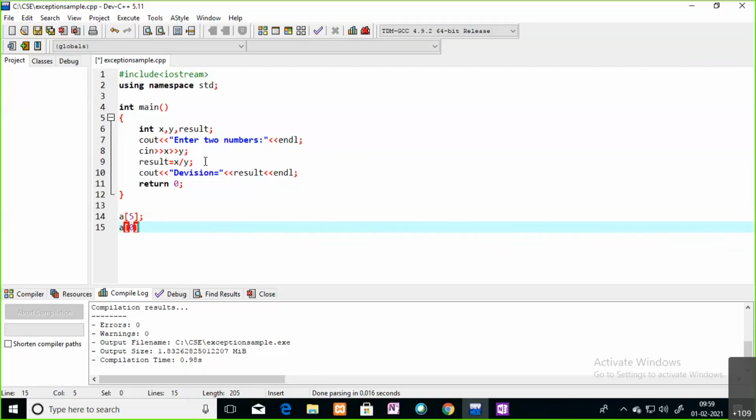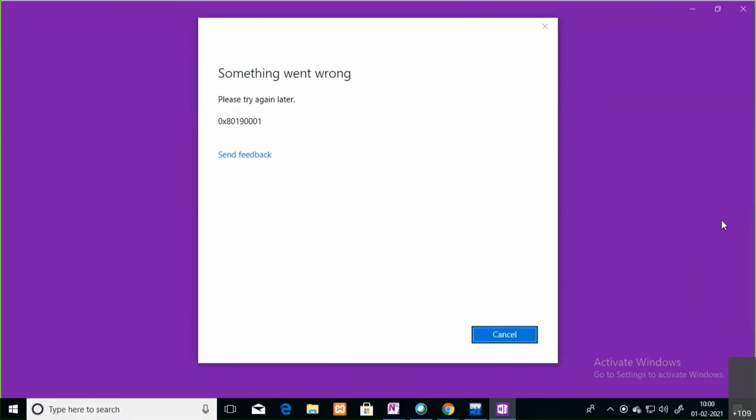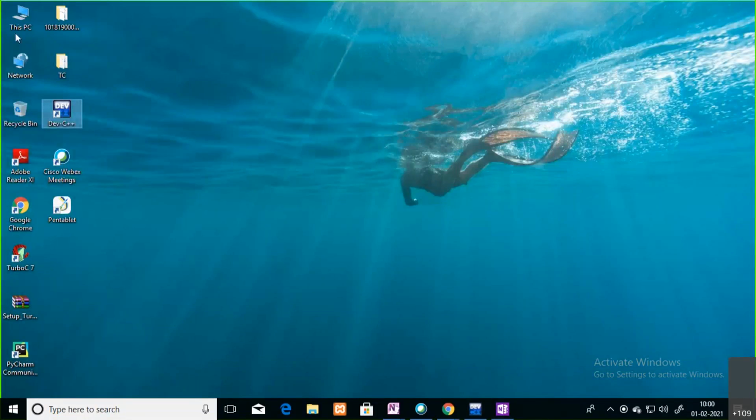In the same way, for example, you have one file. Actually, in the fourth unit we have the file concept. We will see there also. You have one file. For example, consider this one only.